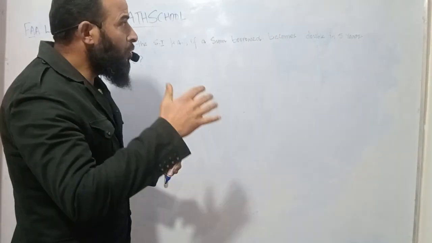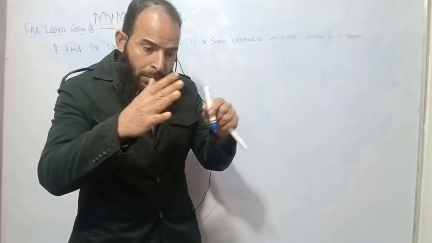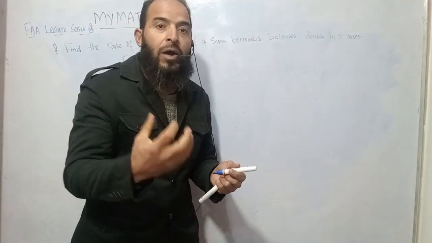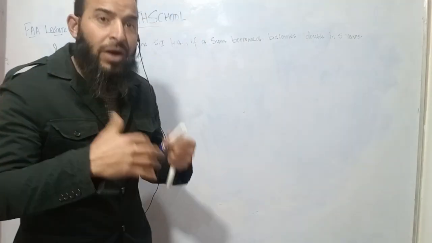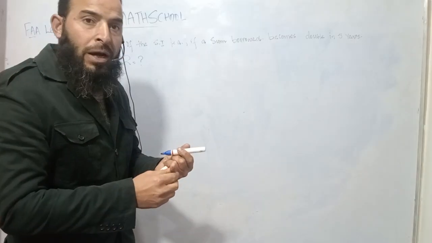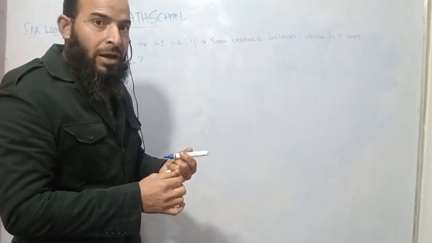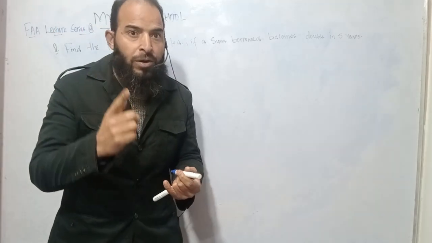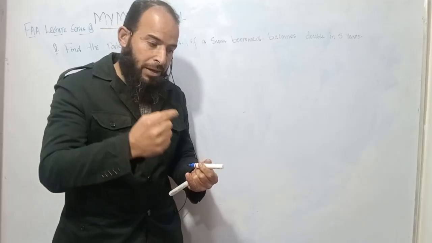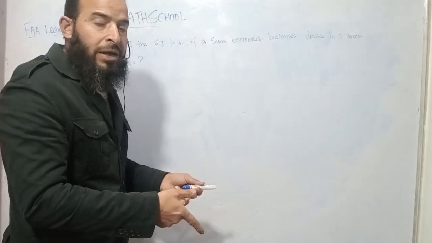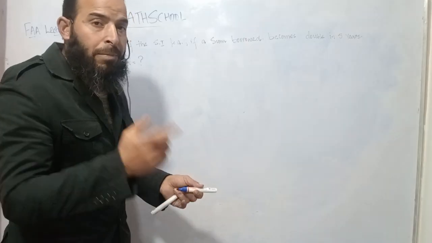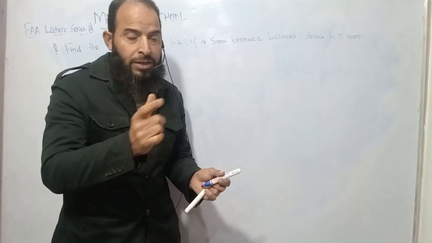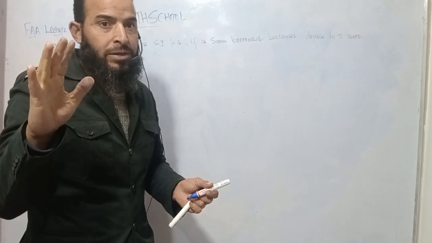That means after 5 years, what will we have to pay to that person or that agency? Will it be the principal, or will it be the simple interest? After 5 years, we have to pay him not only the principal, but the principal plus the interest for all these 5 years.